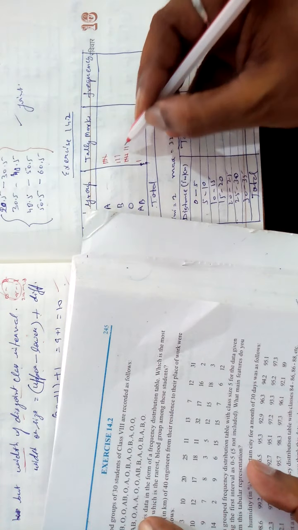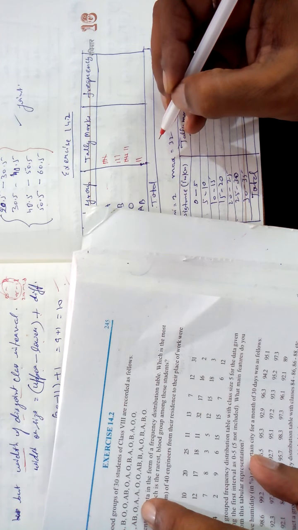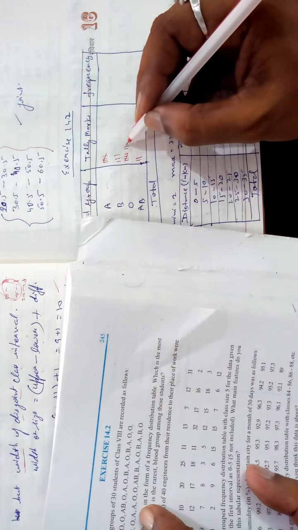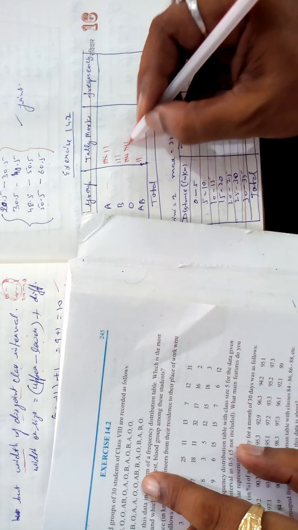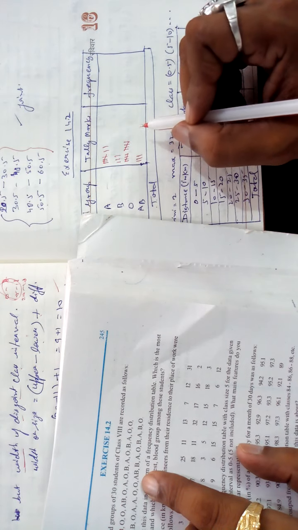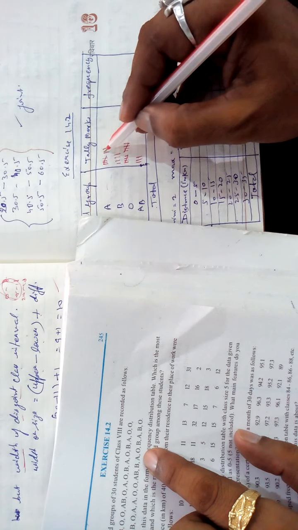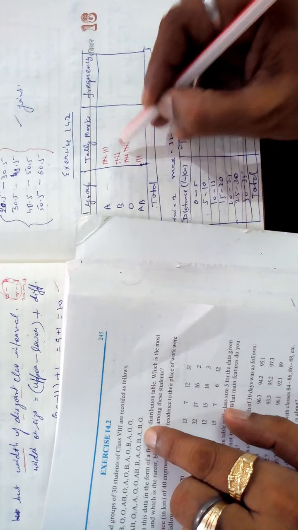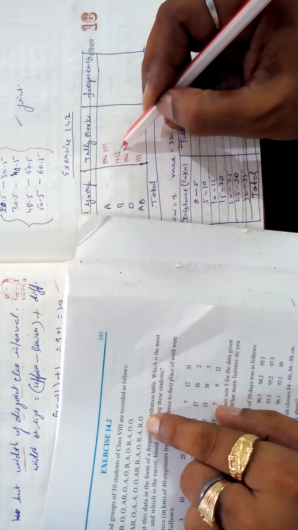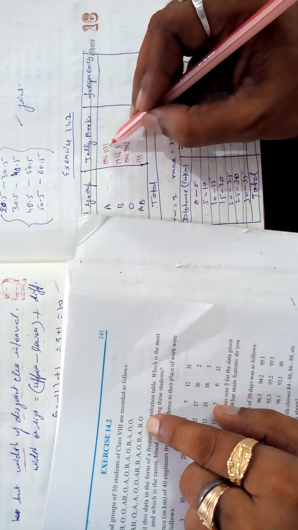Now next line will come: A, A, B. Then you will get O, A, A. Then O, O, A, B. Very carefully you see how will you cut. B, A, O. B, A. B, O. B and O.